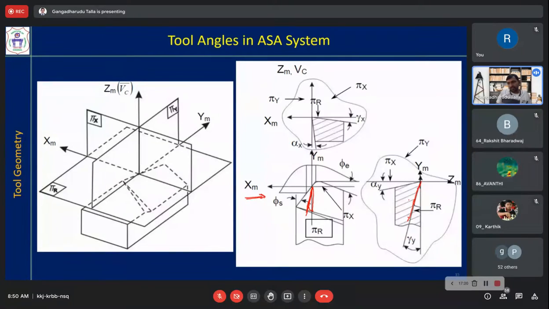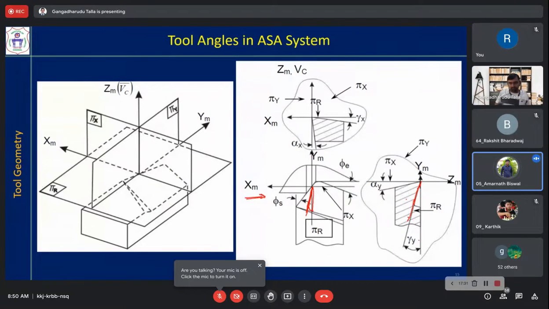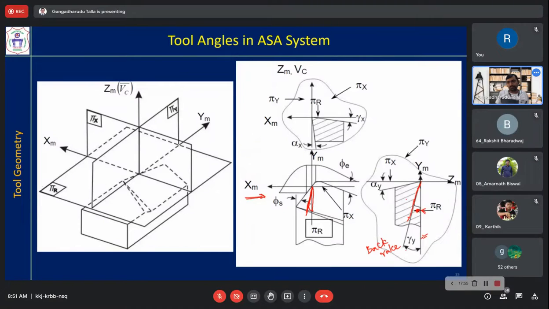So the angle between the rake surface and what is this plane? It is not the rake plane, it is the pi r plane. The arrowhead is given up to this. This is the pi r plane. The angle between the rake surface and the pi r plane is represented by gamma y, that is the back rake angle.